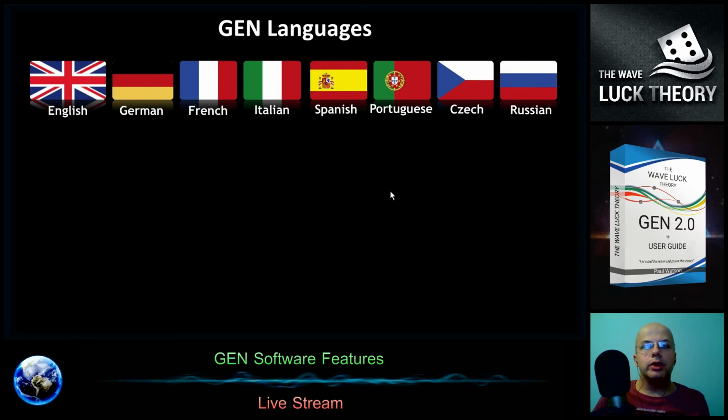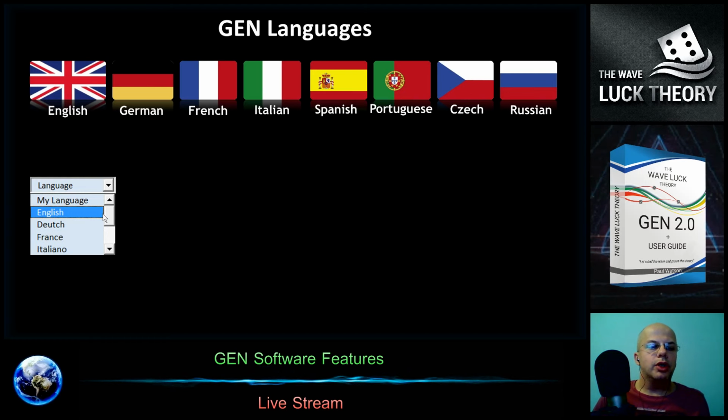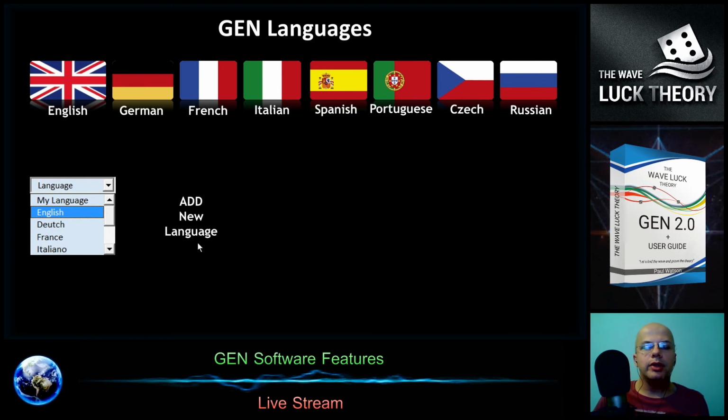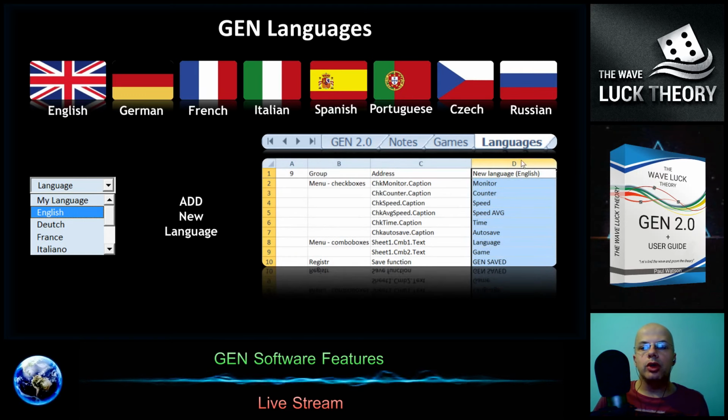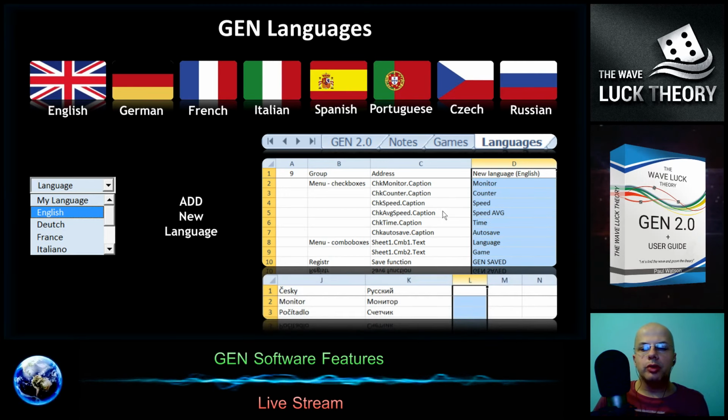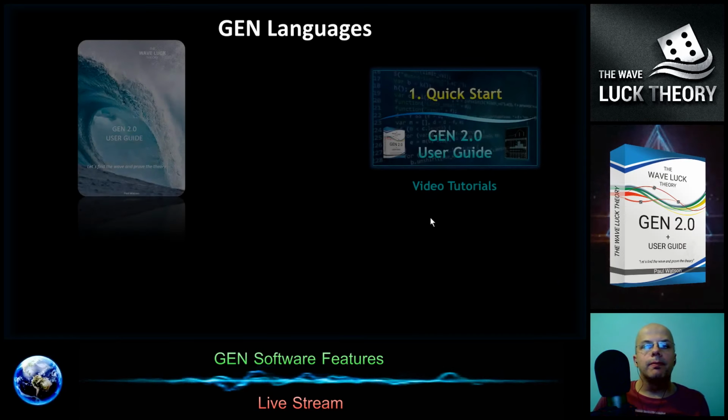Gene was translated into 8 languages. You can select them from the scroll menu. You can add your language to the language sheet, and there are 2 ways. One is that you copy the English to the empty first column, and you change and translate just the words you need to change, or you can make a complete new translation into the last empty column to translate all the words. All is up to you.